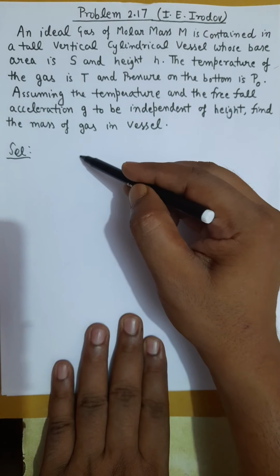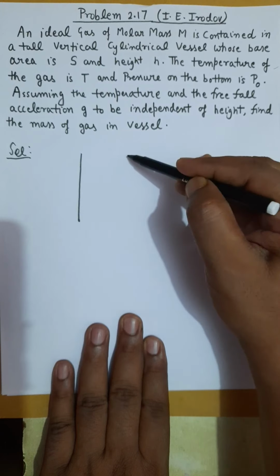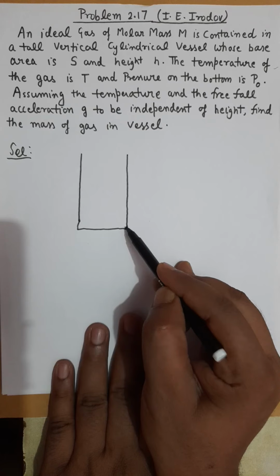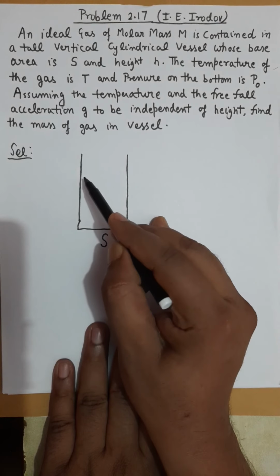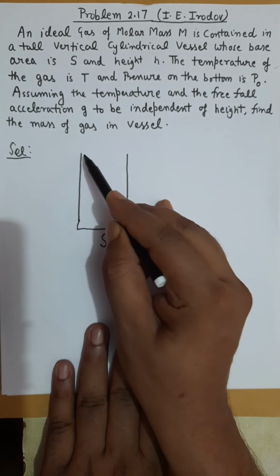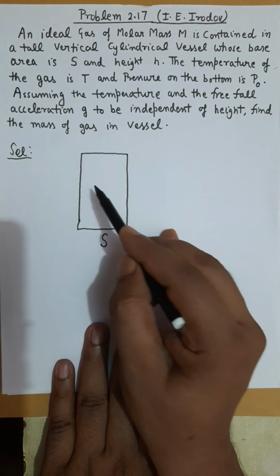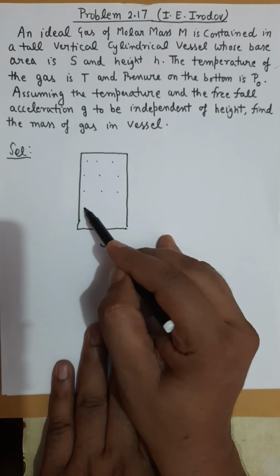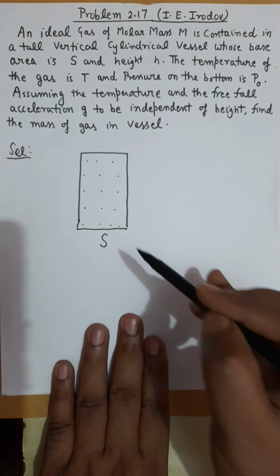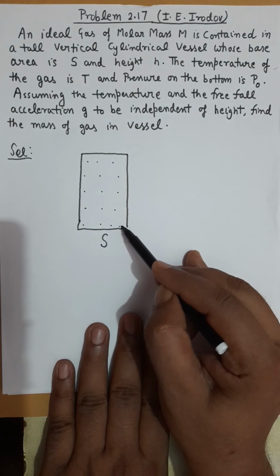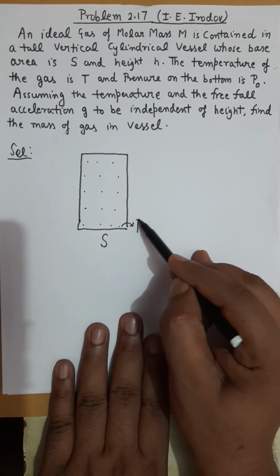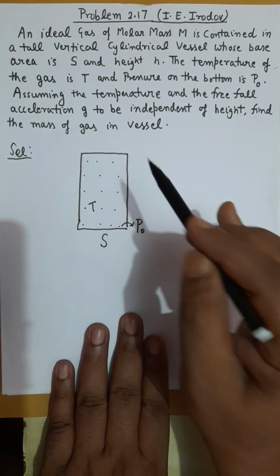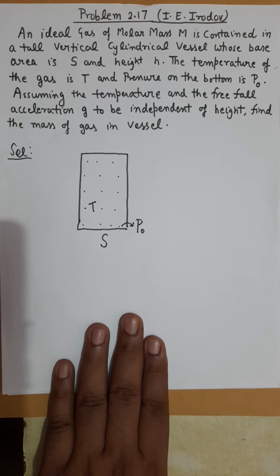Let's say this is the cylindrical part, this is that cylinder having a base area given as capital S, right? And let's say the cylinder is closed from both sides. Inside it we have ideal gas, right? Pressure at the bottom point, pressure at this bottom is given as P naught, whereas temperature T is uniform and independent of height. Temperature T is uniform and independent of height.